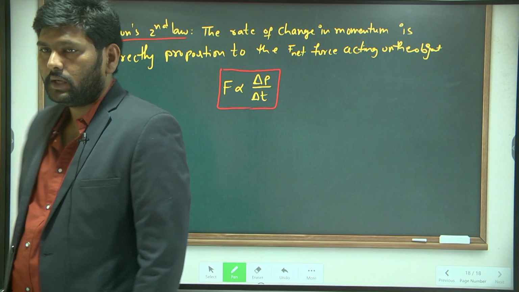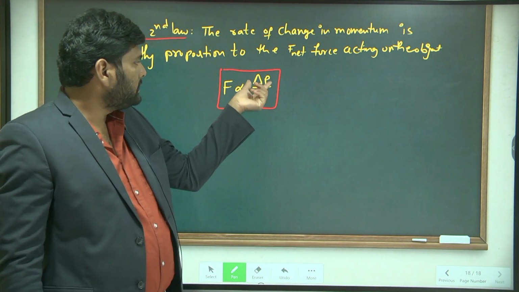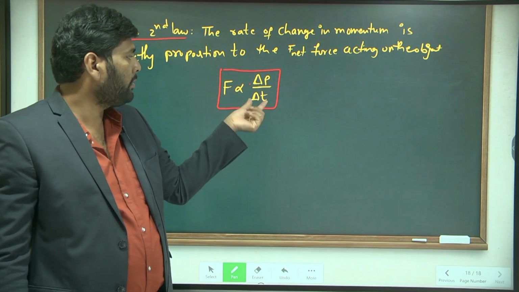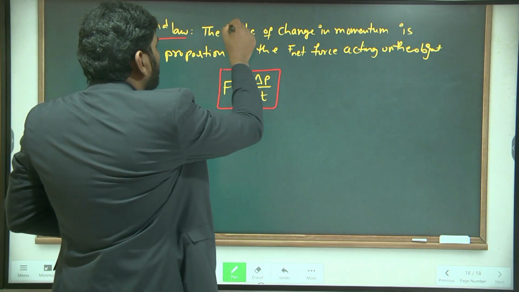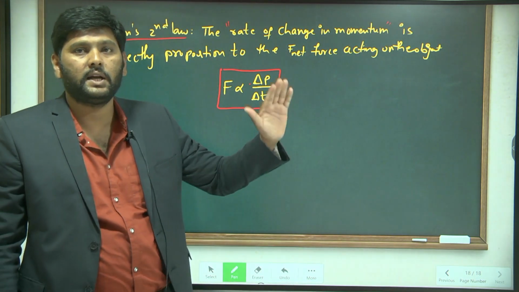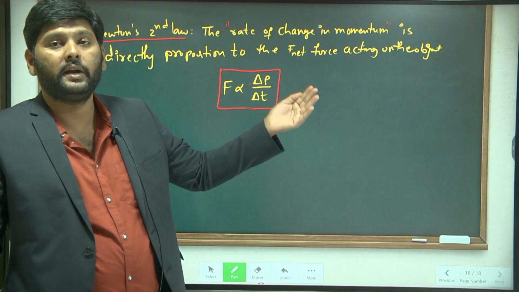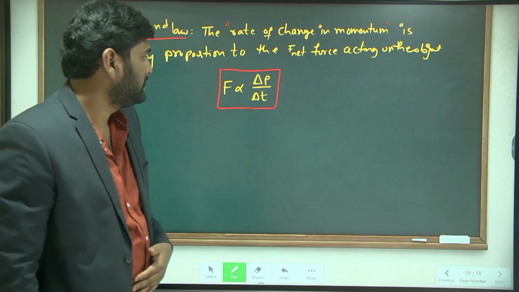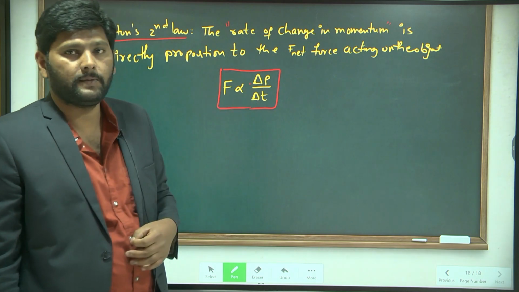Observe that F is called the net applied force, and delta P represents change in momentum. Change in momentum with respect to time we call the rate of change in momentum. Everywhere, rate stands for change with respect to time; if any physical quantity changes, we can explain it as a rate of change. So we have the formula F proportional to delta P by delta T.